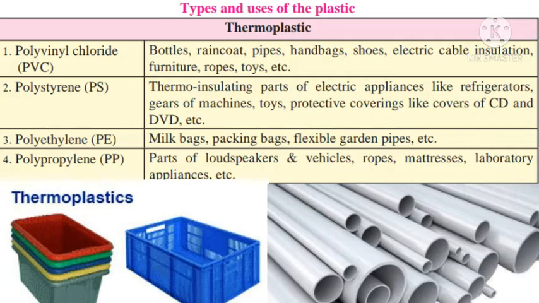Now second one, polystyrene, PS. Thermo-insulating parts of electric appliances like refrigerators, gears of machines, toys, protective coverings like covers of CD and DVD, etc. Next, polyethylene, PE, that is milk bags, packing bags, flexible garden pipes, etc. Next, fourth one, polypropylene, that is PP, parts of loudspeakers and vehicles, ropes, mattresses, laboratory appliances, etc.